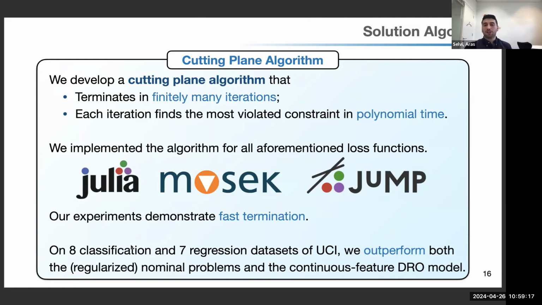So we implemented this algorithm in Julia by using the Mosek solver. And we observed that our experiments terminate very fast. So I would say that in real-life data sets, we didn't have a case that ran more than 1 hour. And we experimented on 15 real-life data sets from the UCI repository, and we observed that we outperform both the regularized learning problem, the nominal problem, as well as the DRO problem, where we treat all the variables as continuous.